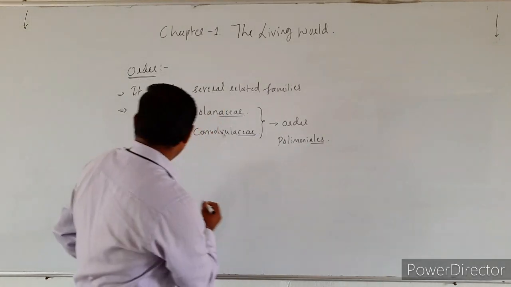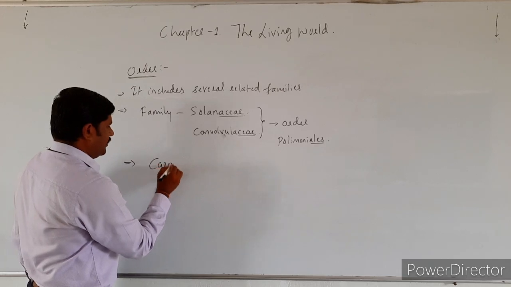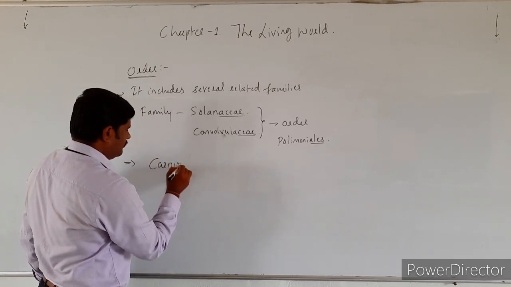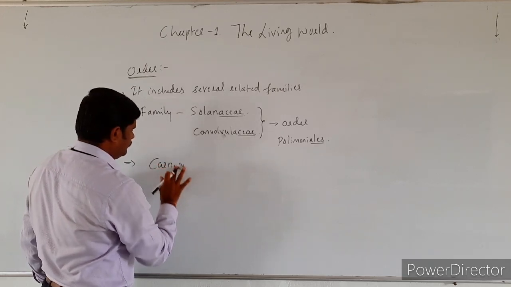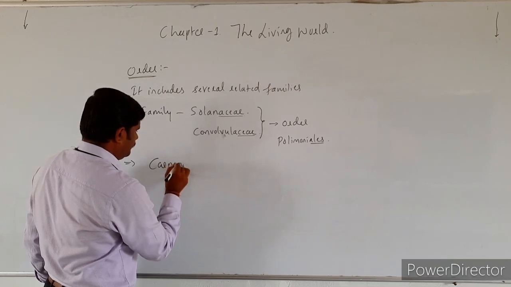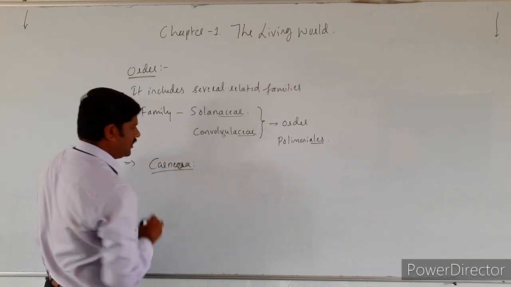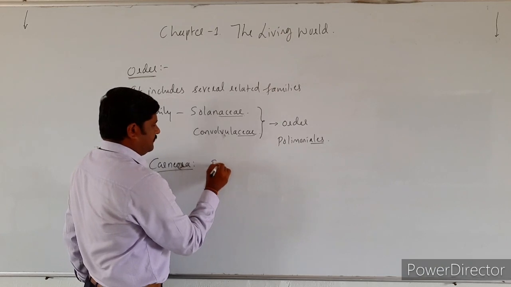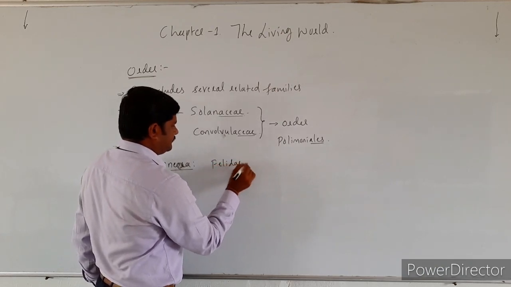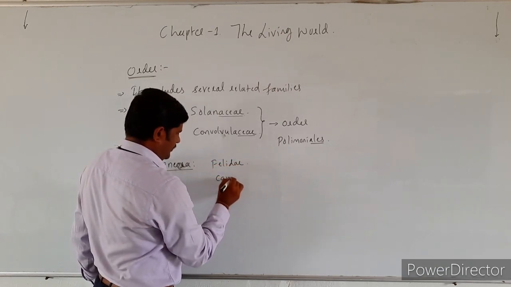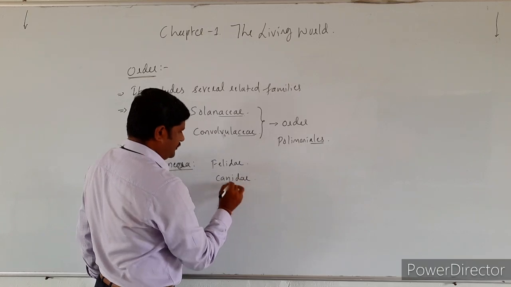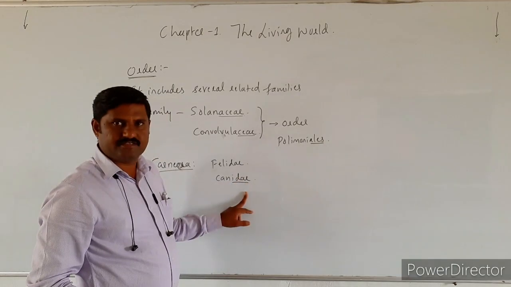So let us see here under Carnivora: Felidae, Canidae. Canidae includes dogs, right?